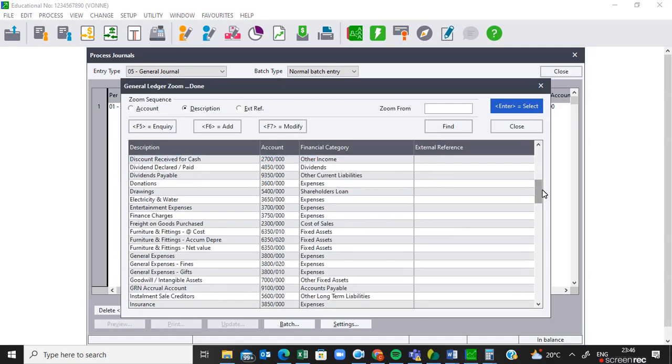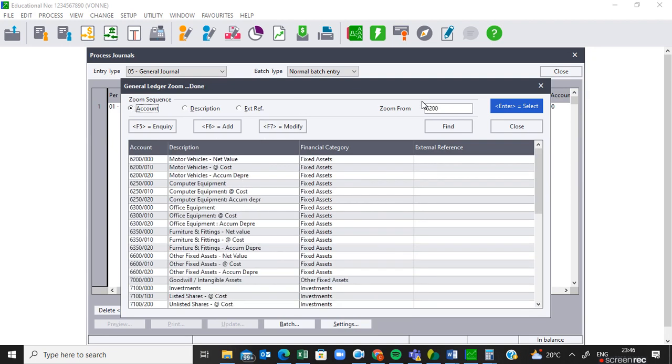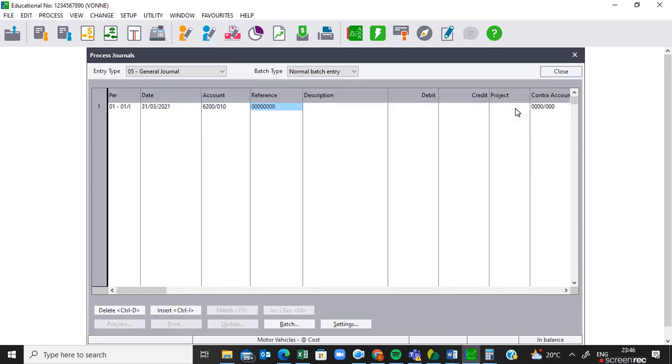Let's check our account structure so that it's quicker. On your question paper, you just go to page 8. You'll see there we have account 6,200 vehicles. So I can just zoom with the account and type 6,200. Then yes, we have motor vehicles there. I'm going to use this sub account 010 because we want motor vehicle at cost.